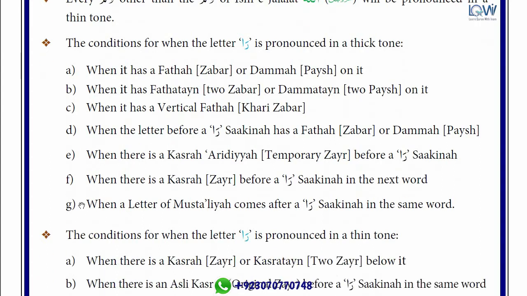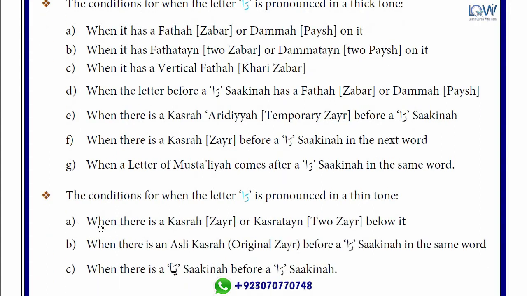So next question, when will ra be read with a thin voice? When there is kasra, meaning zair or 2 zair below it. If ra has zair or 2 zair below it, then read with a thin voice. Second condition, if there is an original zair before the ra sakina in the same word, then ra will be read with a thin voice. But if there is zair before the ra sakina in the previous word, then this condition will not apply, and ra will be read with a thicker voice.